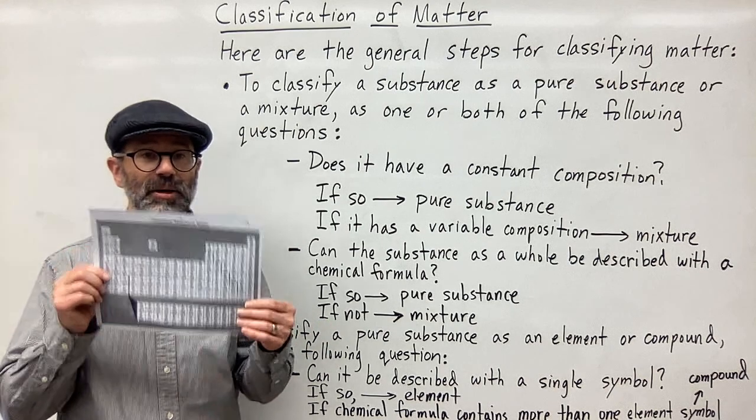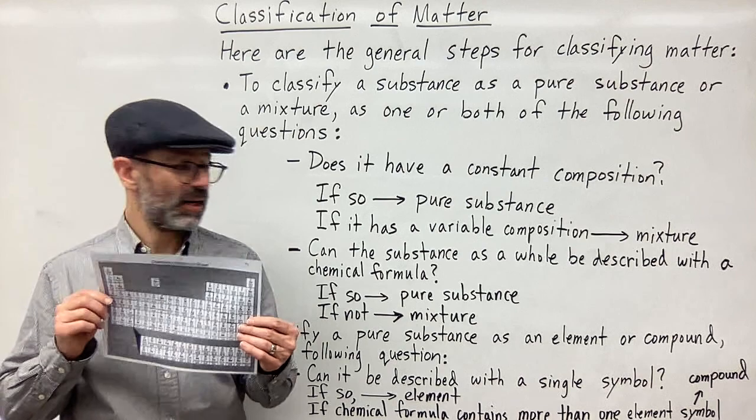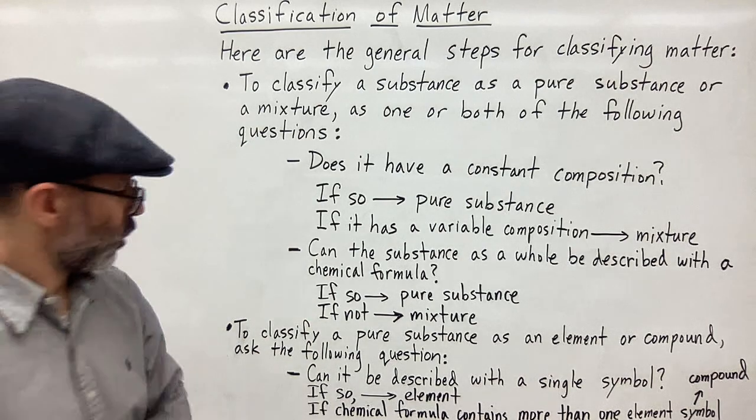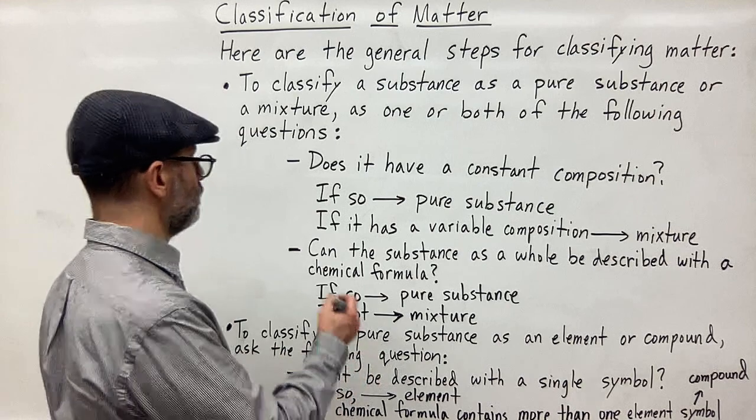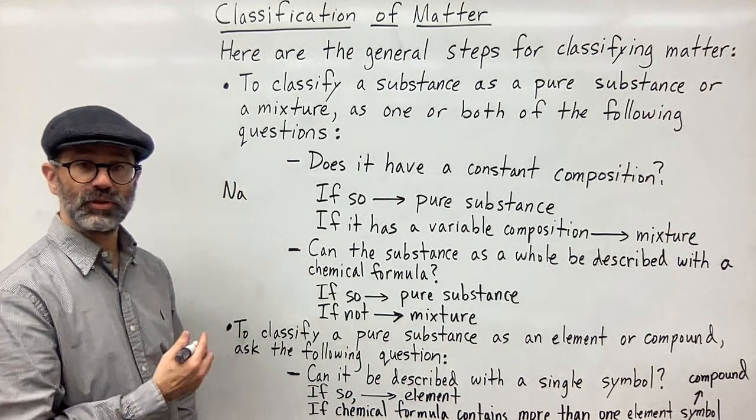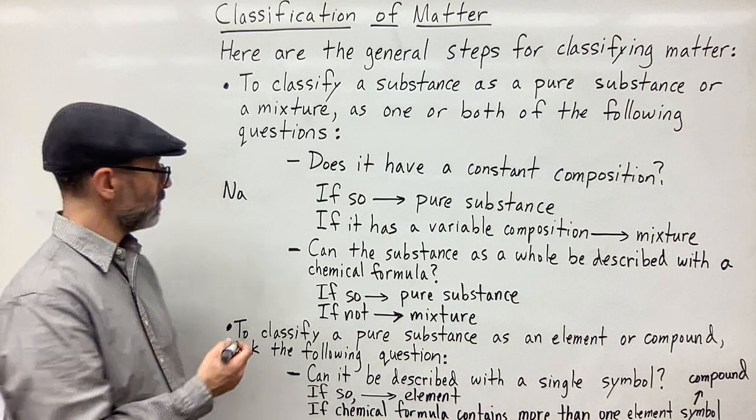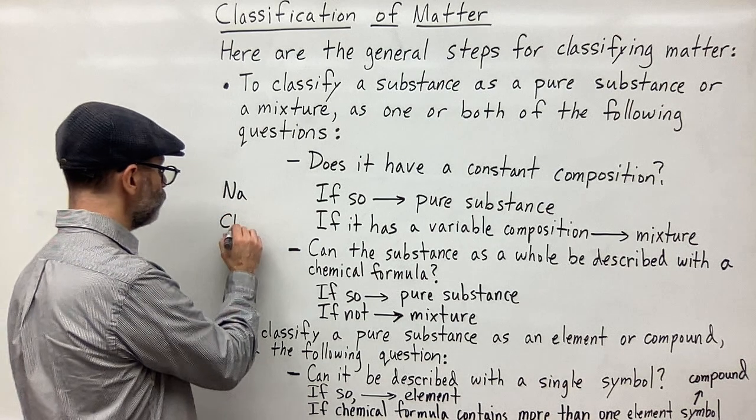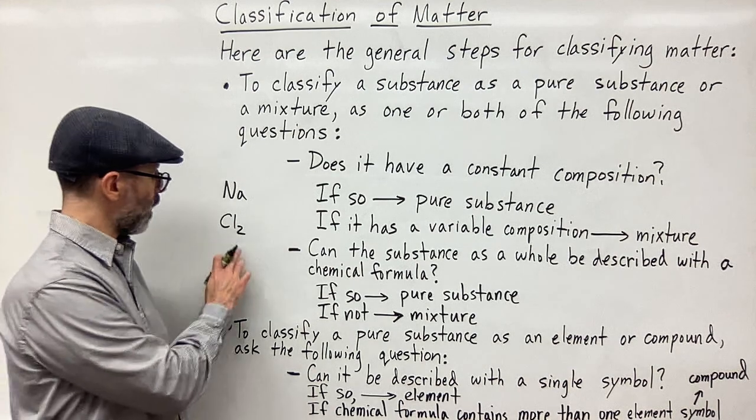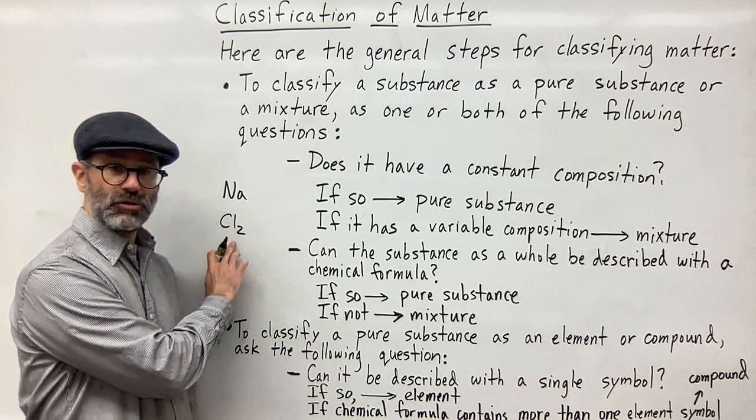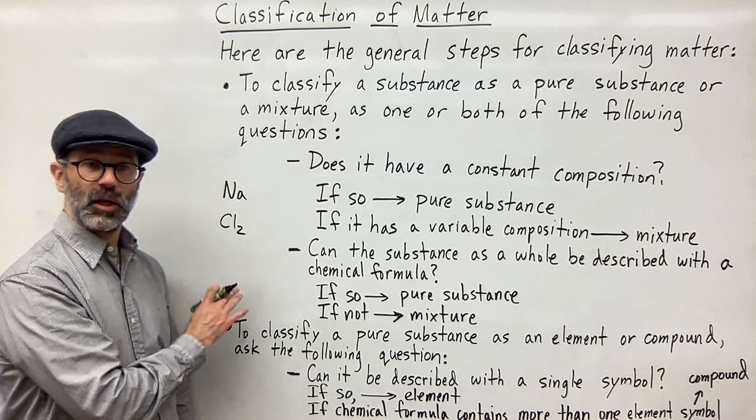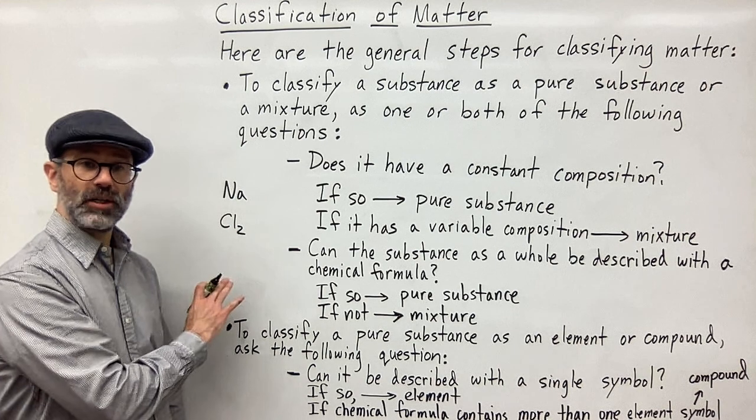So if it's not on the periodic table, it's not an element, right? So for example, if it can be described, so we have Na, right? That's sodium. That's the symbol of sodium. So this is an element, Cl2. It's described by one symbol, even though it's a molecule. Cl2 has two atoms bonded together. This only has one type of element in the formula. So therefore, it's an element, right?